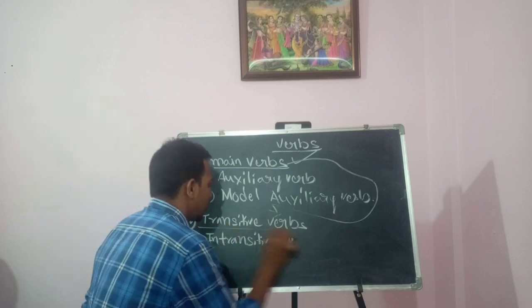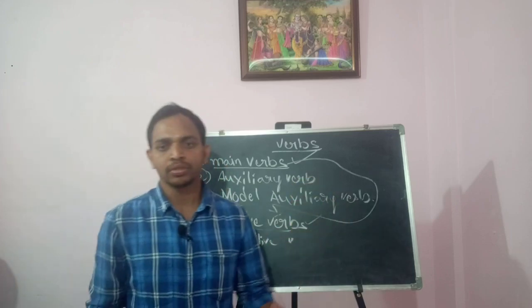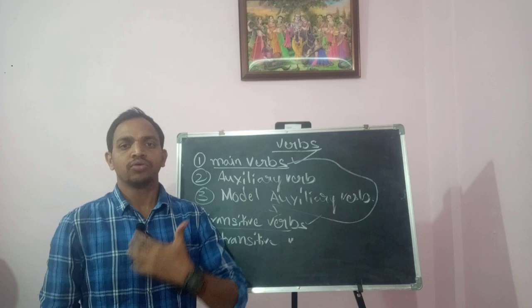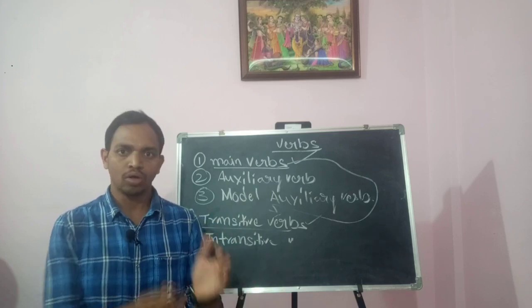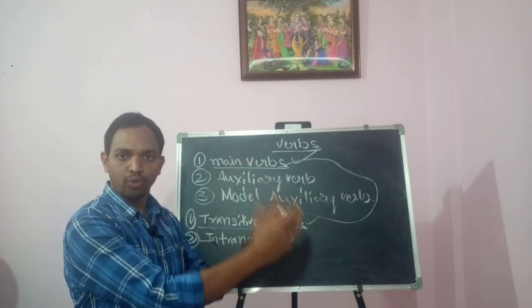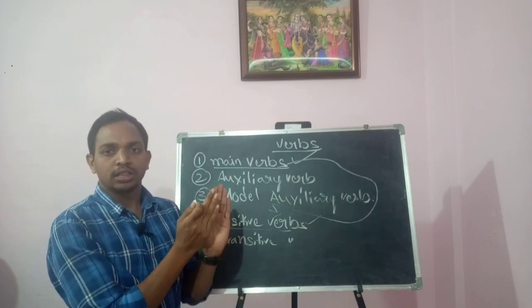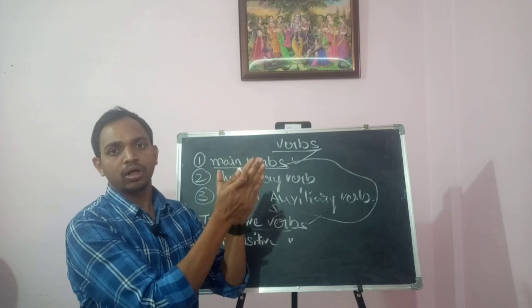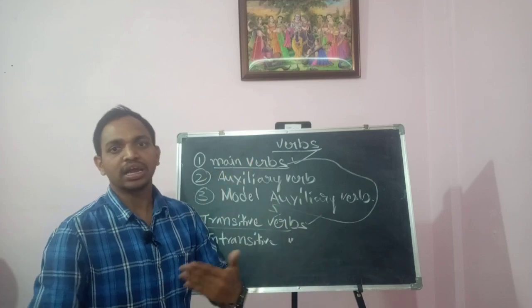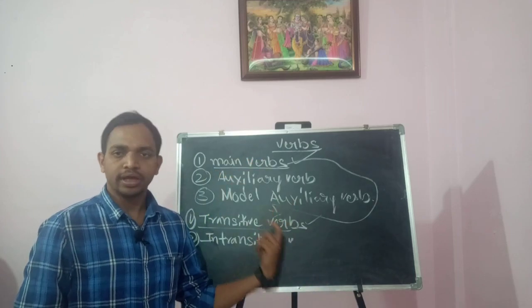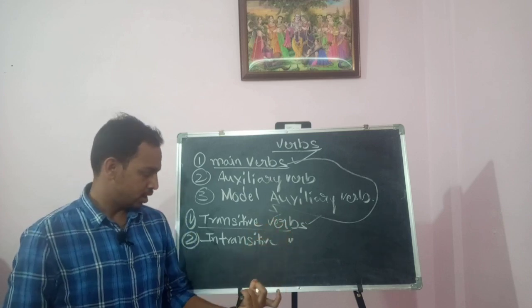So firstly, transitive verbs. The transitive verbs are those verbs which are followed by an object: subject, verb and object. And intransitive verbs are sentences which are not followed by an object. So that is called intransitive verbs. By examples we can understand much better.